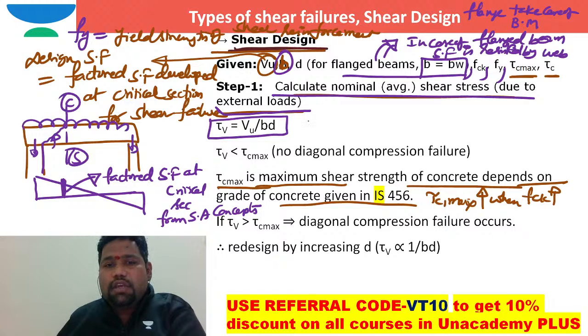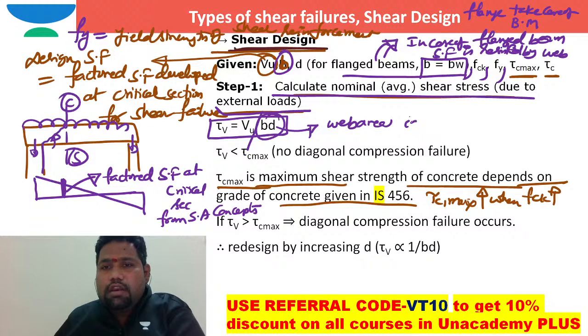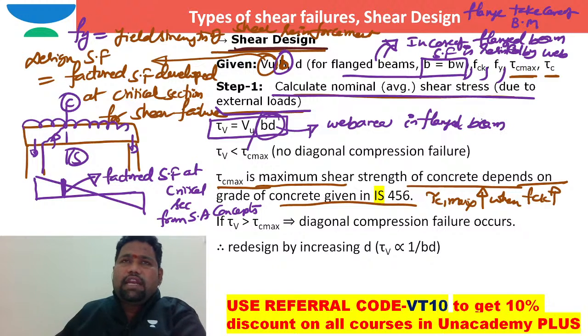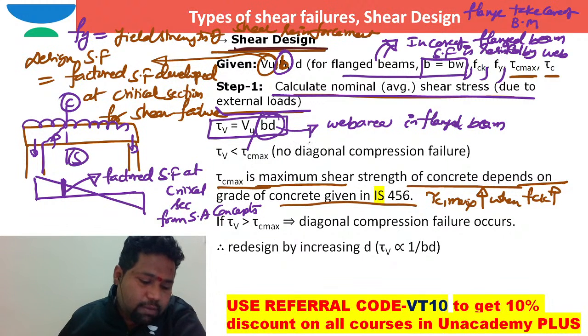Tau v stands for nominal shearing stress, Vu stands for design shear force, and bd stands for the cross-sectional area which is resisting the shear force. In case of flanged beams, it is the web area. If it is a rectangular section, we can directly write b into d. This is nominal shear stress.